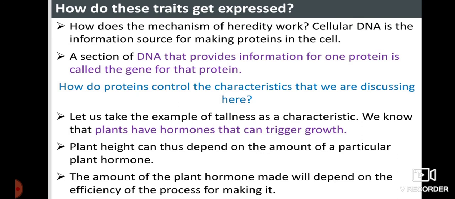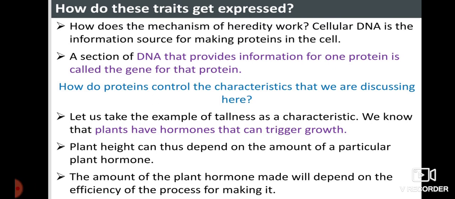So how do proteins control the characteristics that we are discussing here? Let us take the example of tallness as a characteristic. We know that plants have hormones that can trigger growth. We have already seen that in hormones. Plant height can thus depend on the amount of a particular plant hormone.